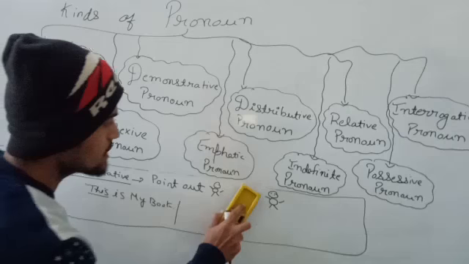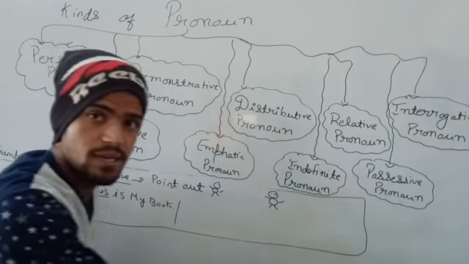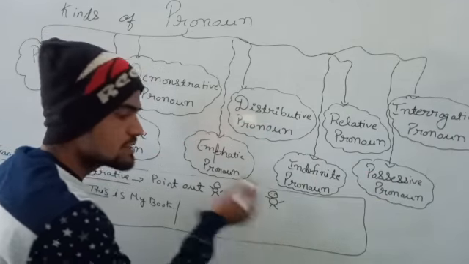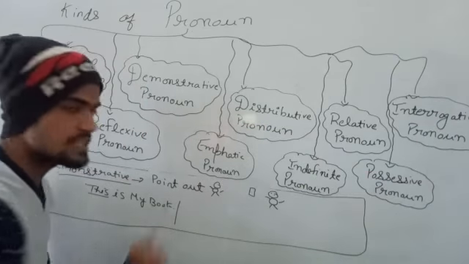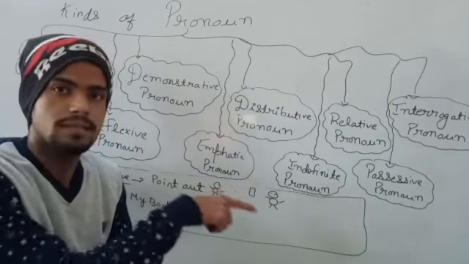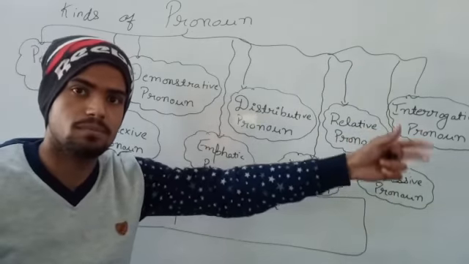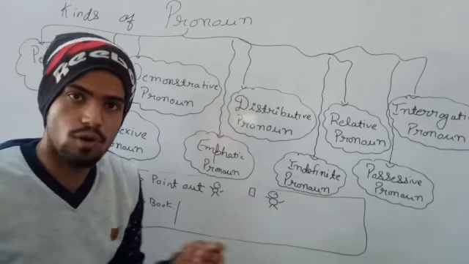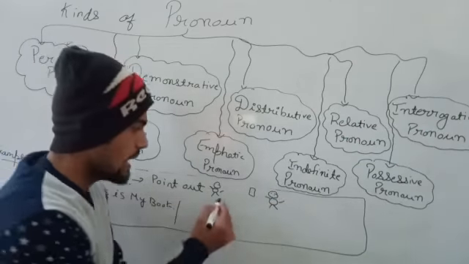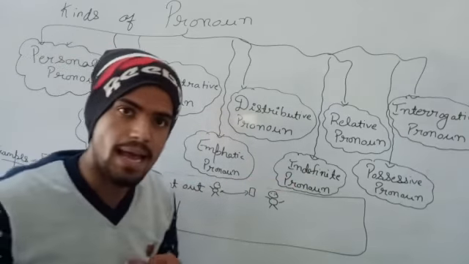Okay, so if this book was not near me, it was kept at a distance, दूर रखी हुई है यहाँ पे, and he was trying to take it. So I will say, hey, that is my book. What I'll say? That is my book, because we use that for far things. Okay, and we use this for the things which are near to us.